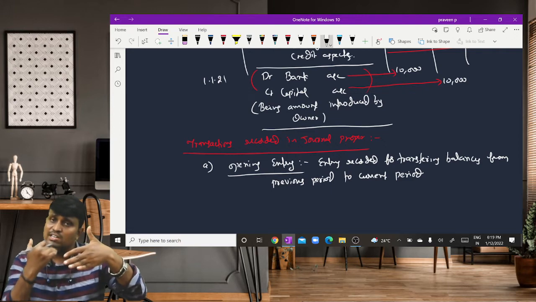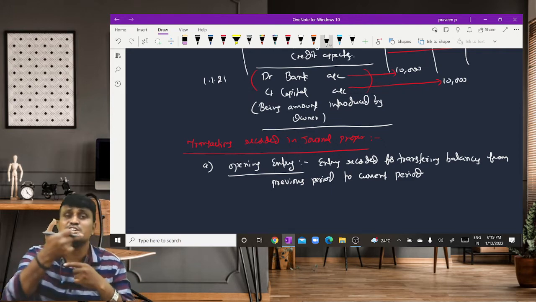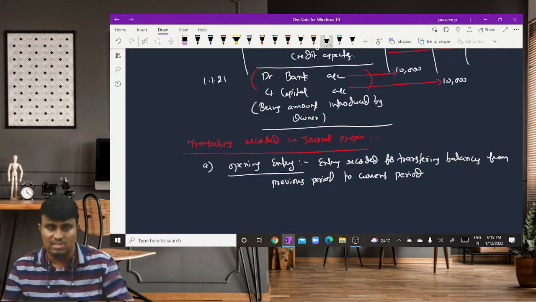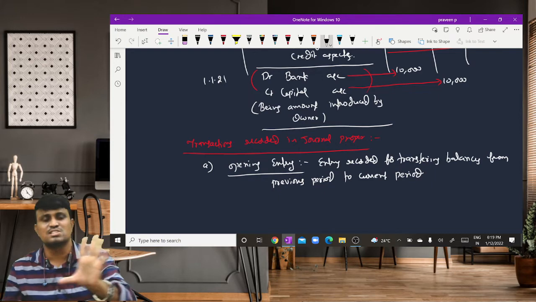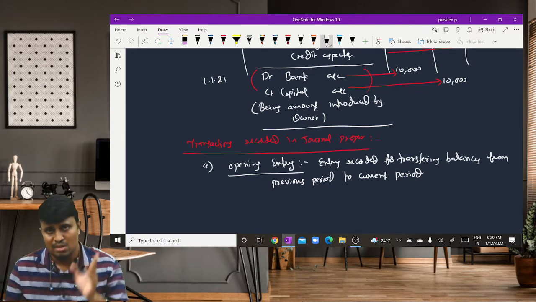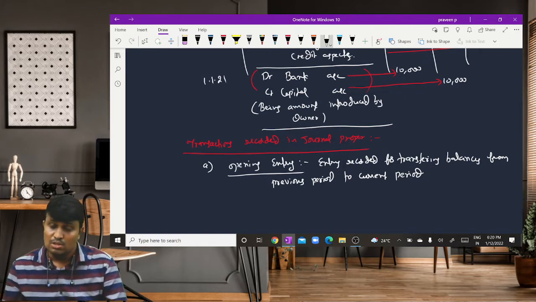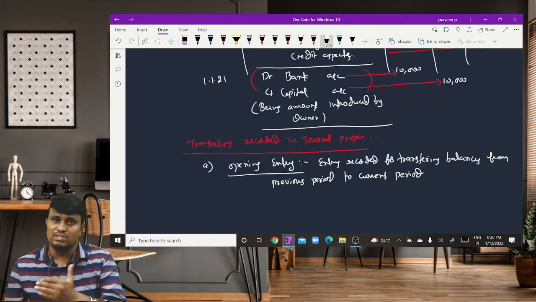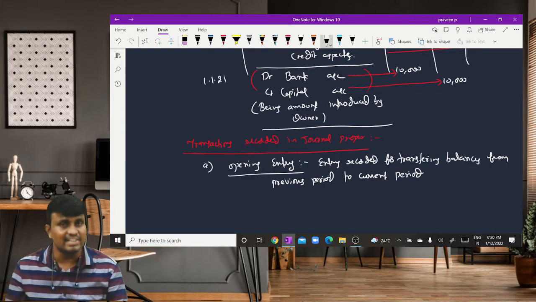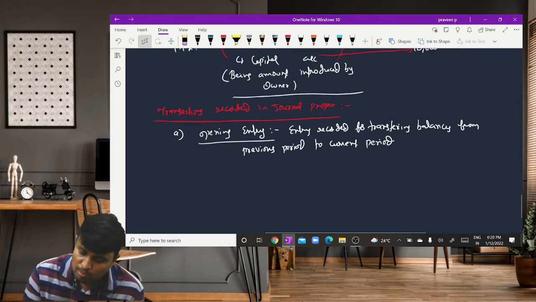While starting the period, we need to transfer the balances from the previous period to the current period, for those accounts which were not closed in the previous year. The best example is personal accounts and real accounts, which are not closed. Only nominal accounts are closed by transferring to the profit and loss statement at the end of the year. Then how do we transfer? Those are transferred by writing one journal entry called the opening entry.